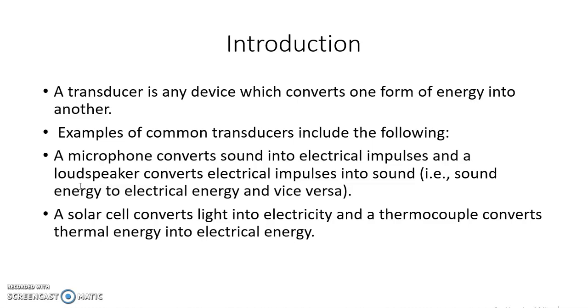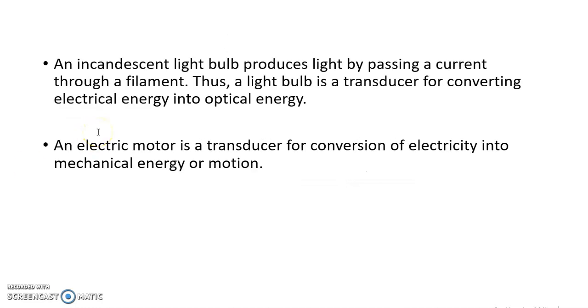Now a loudspeaker converts electrical energy or electrical impulse into sound, so a loudspeaker is also a transducer. Then a solar cell converts light energy into electrical energy, so a solar cell can also be called a transducer. Then a thermocouple converts thermal energy into electrical energy, so a thermocouple is also a transducer. Then an incandescent bulb produces light by using electrical energy.